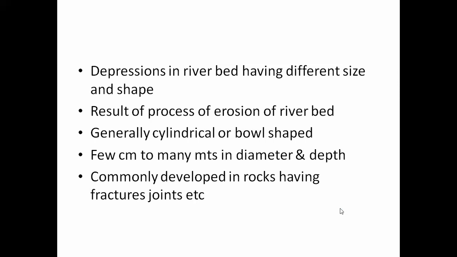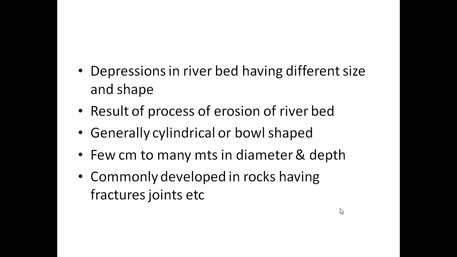That's why potholes developed in such rocks are very large. Considering the shape, generally potholes are circular, but at some places semicircular or heart shaped potholes are also developed.